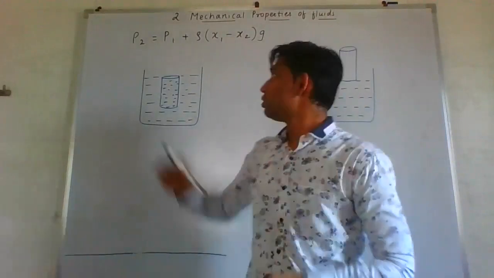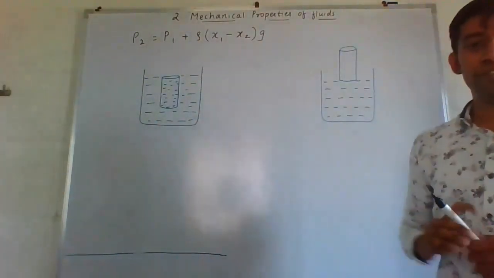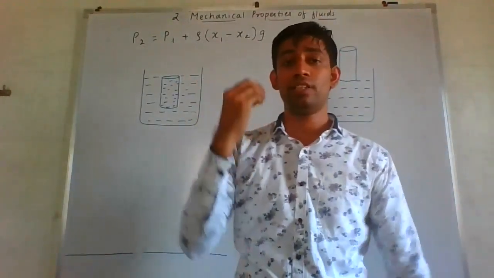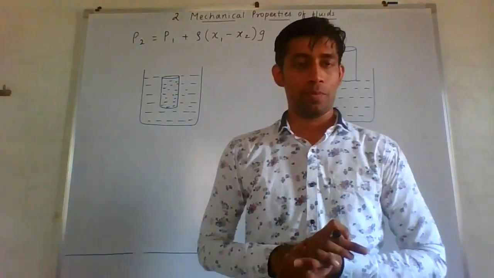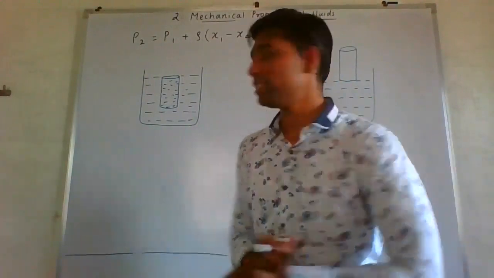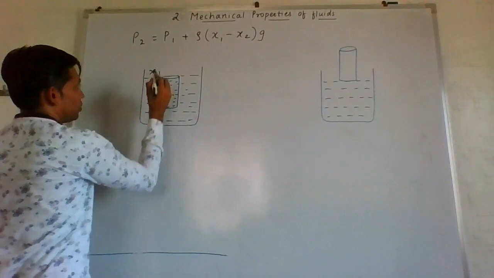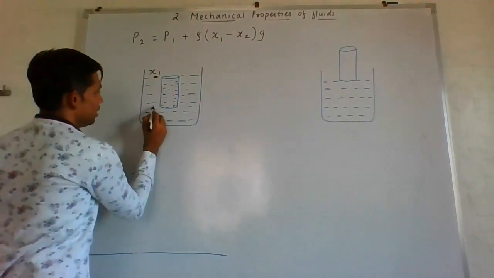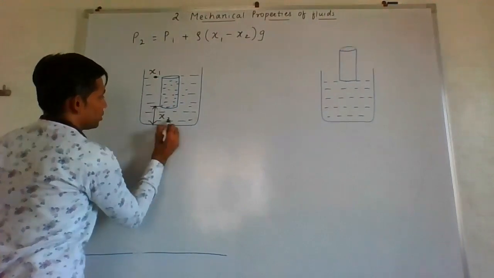Okay, so now let's use this formula in two different cases. In first case, you can see the cylinder is just touching the surface of the liquid. Okay, so let's try to find out what is P1, what is P2 in this case. Okay, so this point will be your x1, this distance will be your x1, then here this distance will be your x2.